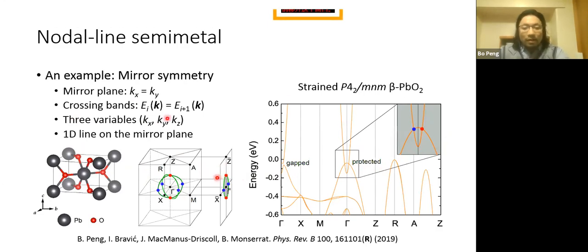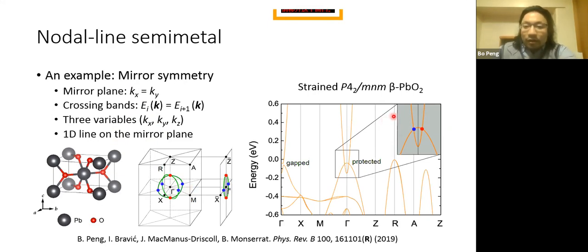To understand why this band crossing can form a line, we can simply consider there's one mirror plane. So we have one equation Kx equal to Ky, and also a crossing band. That means we have another equation that makes the eigenenergies equal to each other, and we have three variables Kx, Ky, and Kz. So we have two equations but three variables. The solution space must be a one-dimensional line. That means we'll always have a nodal line or nodal ring in that mirror plane, and the nodal line or nodal ring is always pinned on that mirror plane.